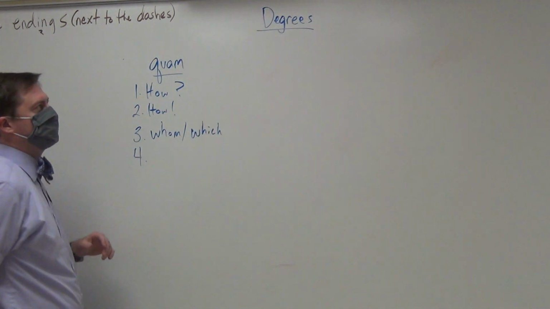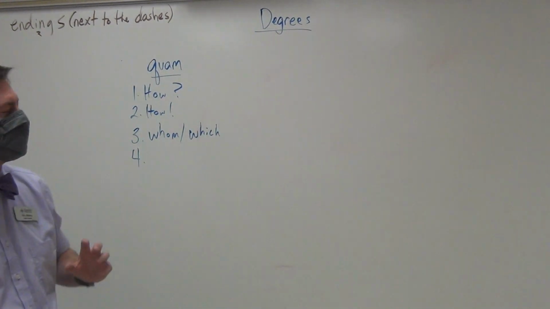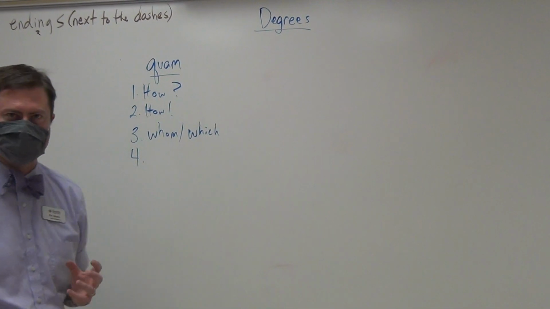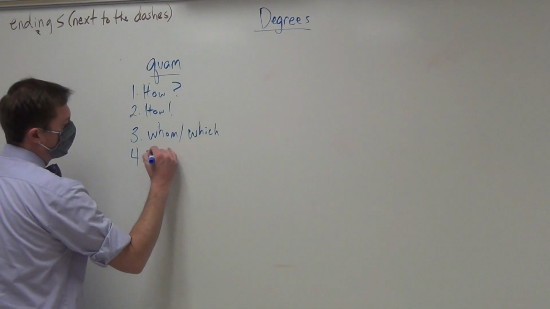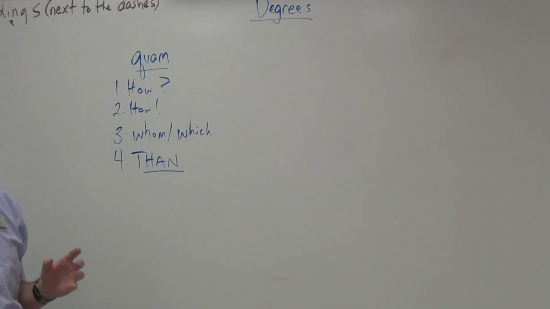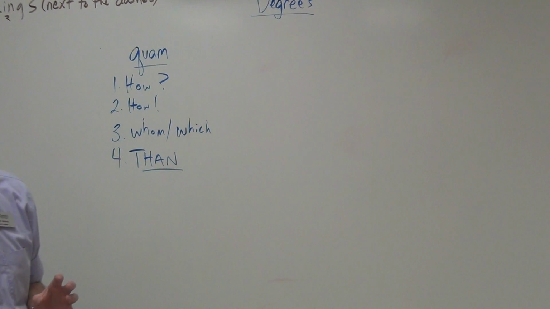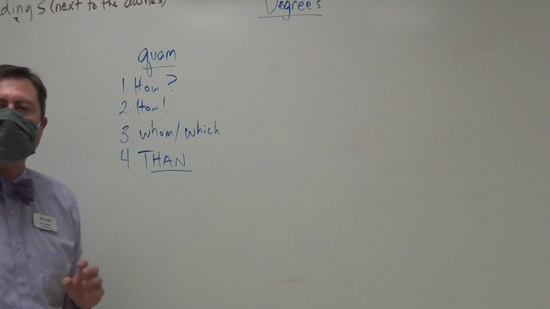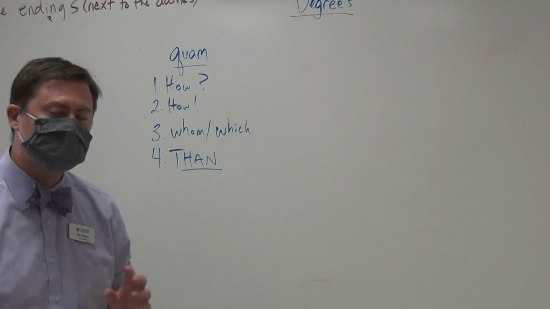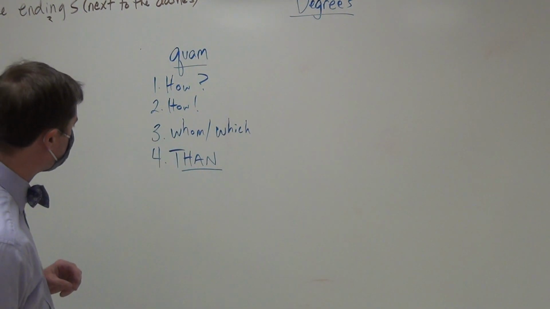The 4th translation is the translation when you see quam hanging around a comparative. And that would be than. So whenever you see a quam, see if it's hanging around a comparative, those letters IOR, and it will be translating than. I'm going to go over some sentences that have these examples in just a moment.